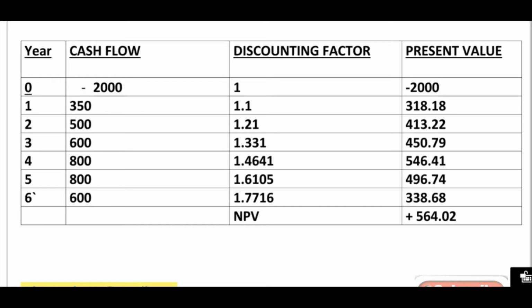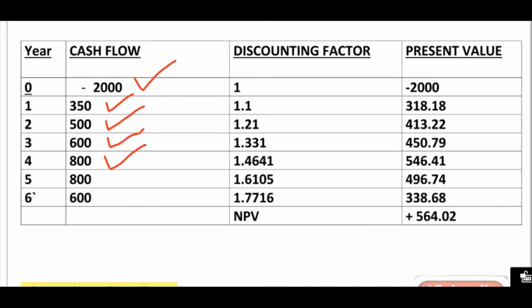Cash outflow is 2000 rupees at the starting of first year. Means at the starting of first year we have invested 2000 rupees, and what is the cash inflow? After 1 year we are getting 350 rupees. After the end of 2 years we are getting 500 rupees. After the end of 3 years we are getting 600 rupees, and after 4 years we are getting 800 rupees.